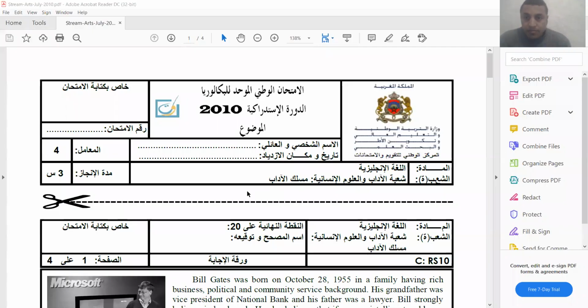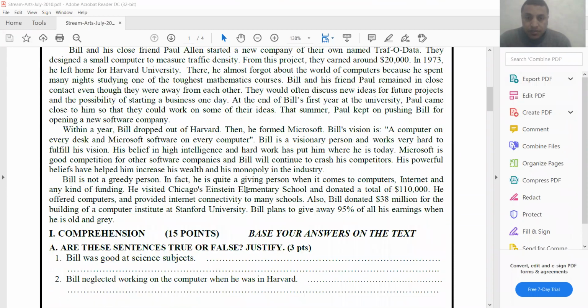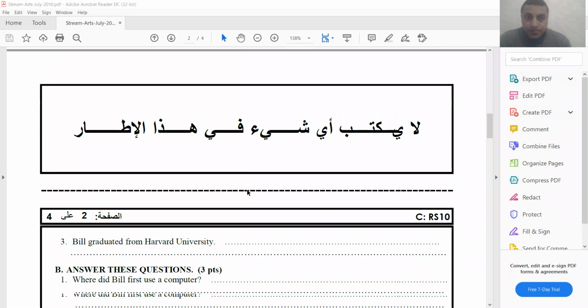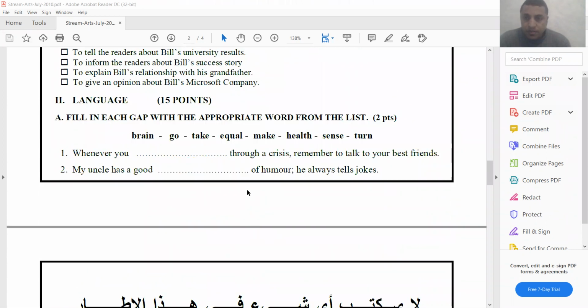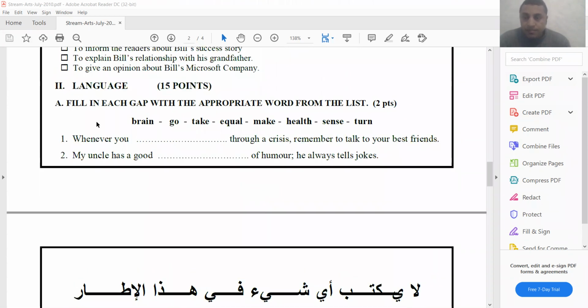So in this video lesson, we're gonna work on a Bac National Exam and we're gonna focus on the language part, okay? So let me share my screen first. Okay, so here is the Bac Exam we're gonna work on. So it's 2010 Resit session, okay? Let's go straight to the language part. Here we go. Here is the language part over here.